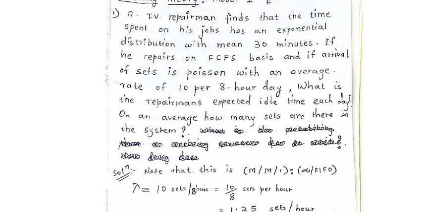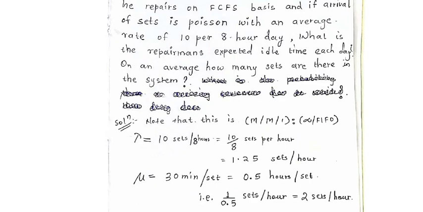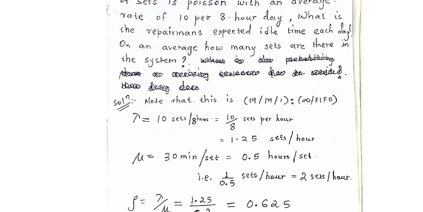So what will we have to do? See here, 30 minutes per set, and we want how many sets per hour. This tells us that 30 minutes per set means 0.5 hours per set.